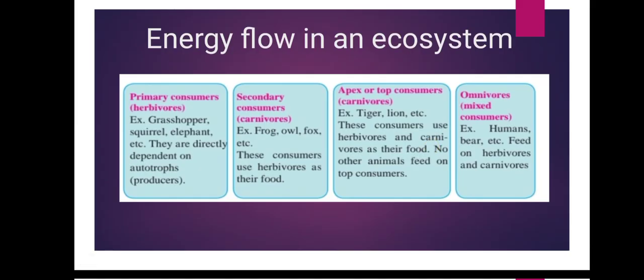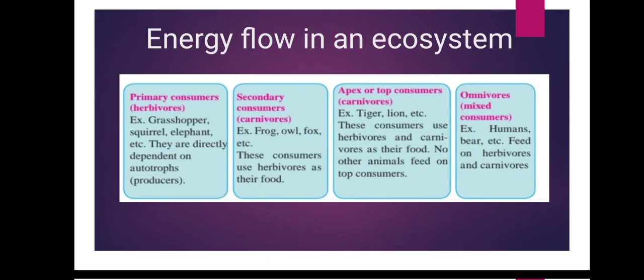Now the second one is the secondary consumer, also known as carnivores. The examples are frog, wolf, fox. These consumers use herbivores as their food.